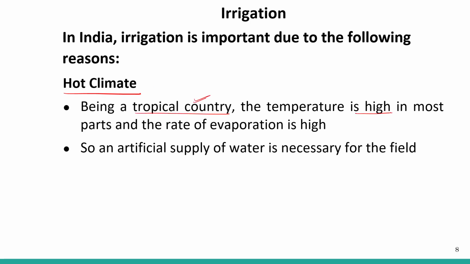So the temperature is quite high most of the year and in most of the parts, and the rate of evaporation is also high. So an artificial supply of water is necessary for the field because evaporation is also high, right? Whatever water is there gets evaporated. So we are dependent on the supply of water to our agricultural field.